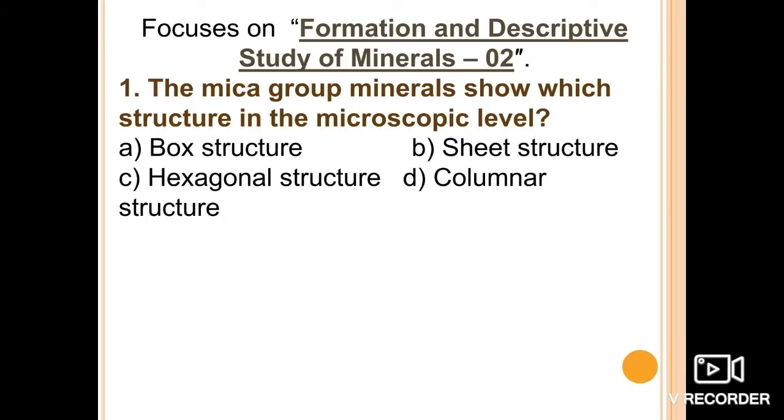This will be the formation and descriptive study of minerals, the second part, dealing with the mica family. The first question deals with the mica group minerals. They show which structure at the microscopic level: box structure, sheet structure, hexagonal structure, or columnar structure?